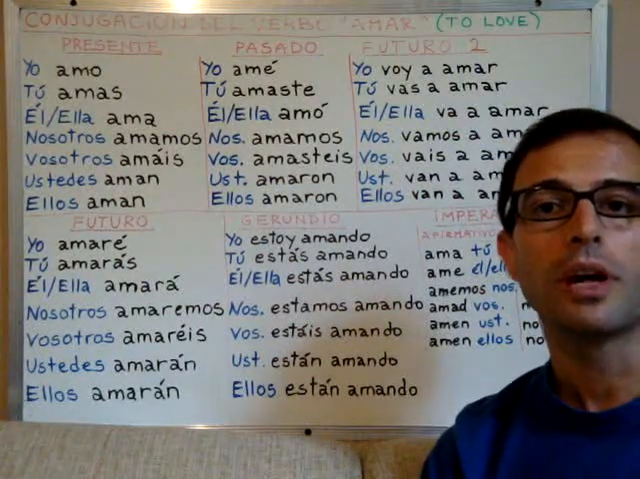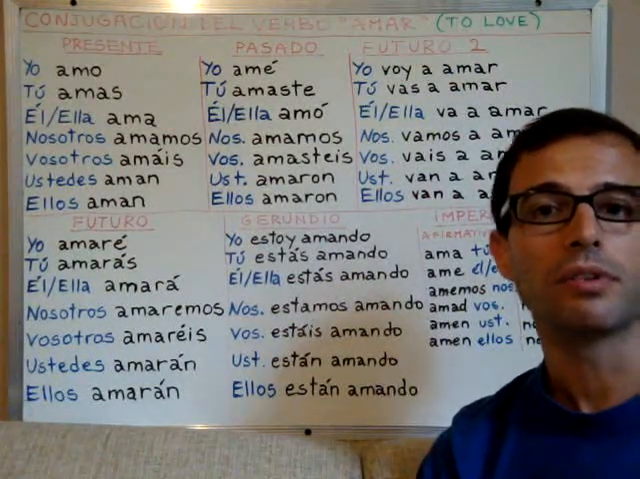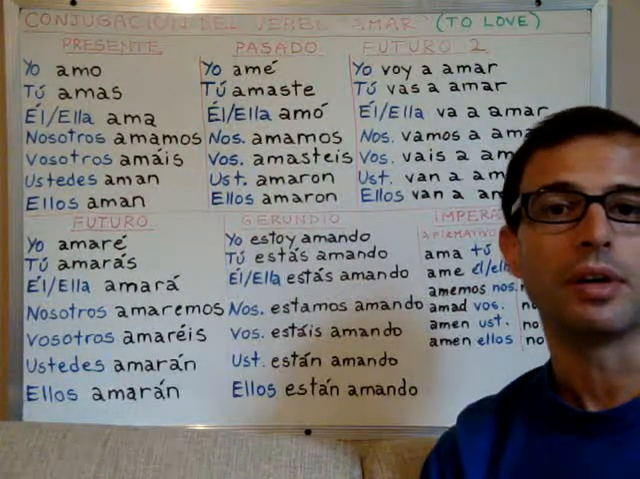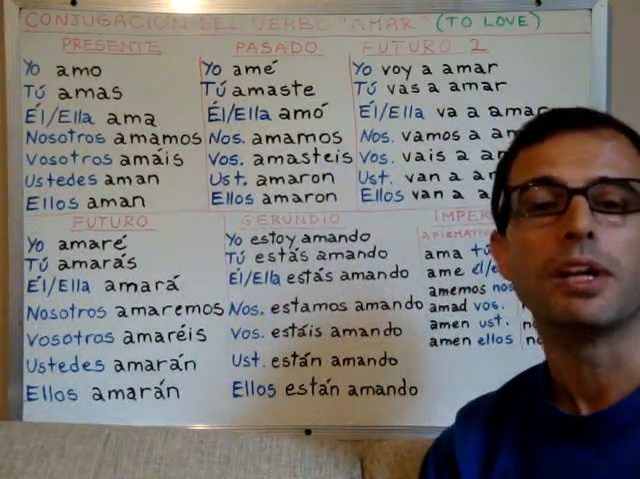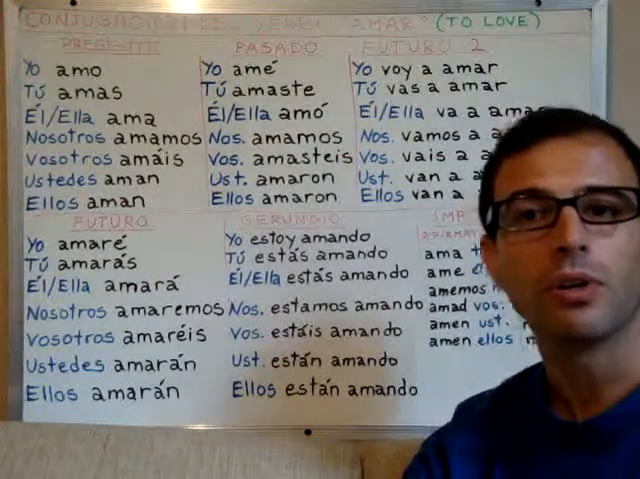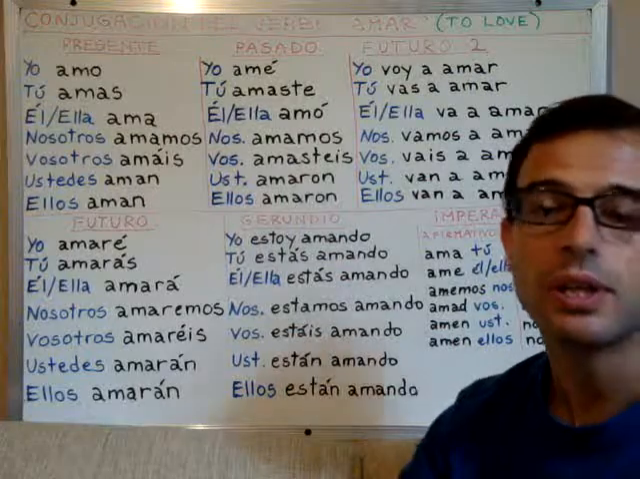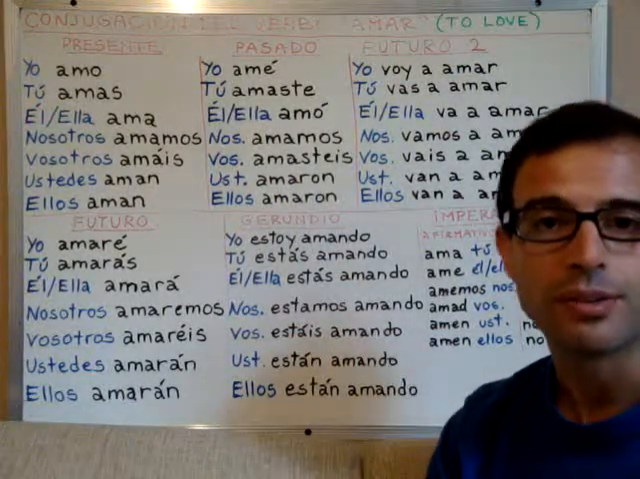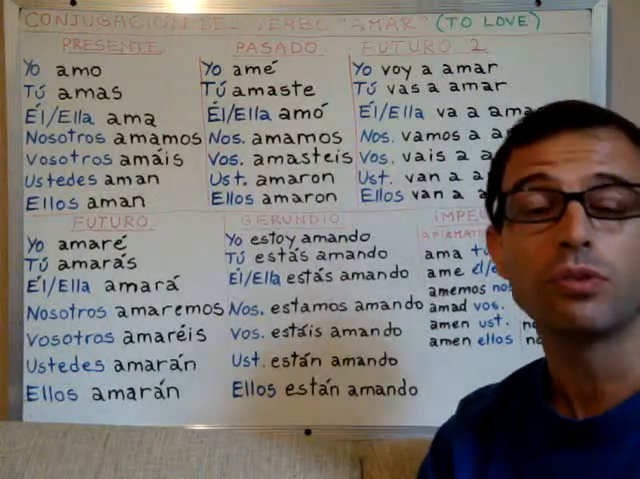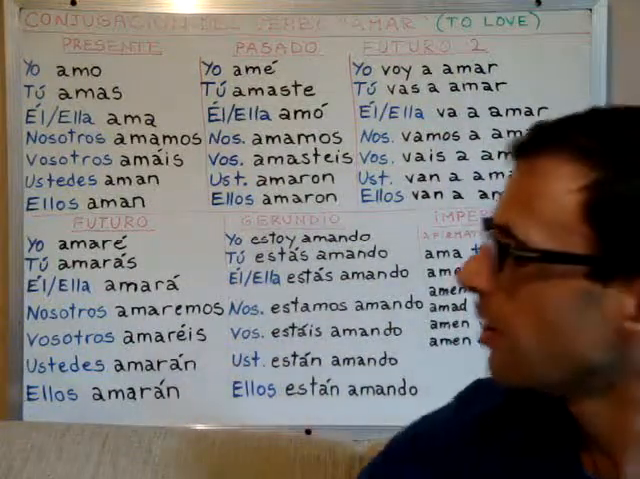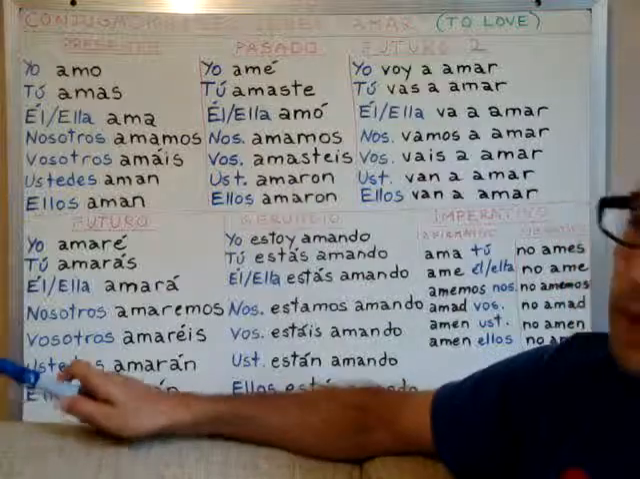When talking about love among friends, among relatives, when somebody expresses appreciation or love to another person, friend usually, we use the verb querer, okay? It means to love, but with a lower level of commitment, okay? So, let's begin.